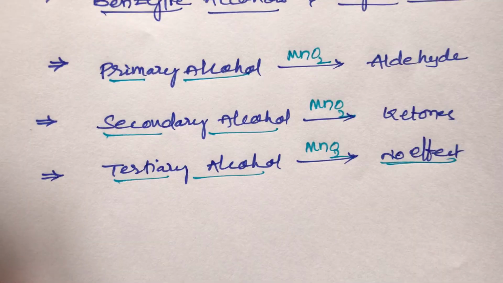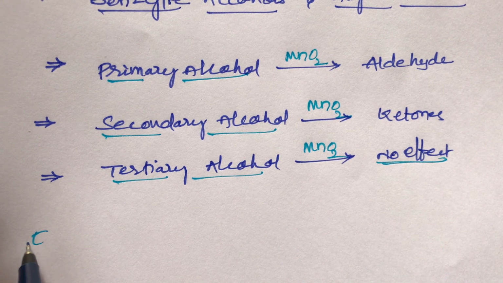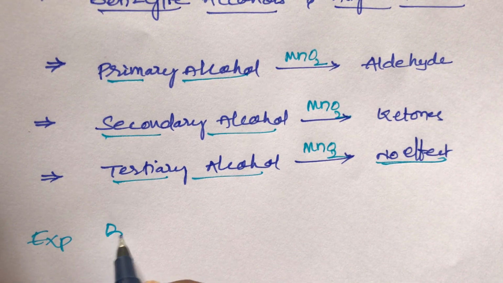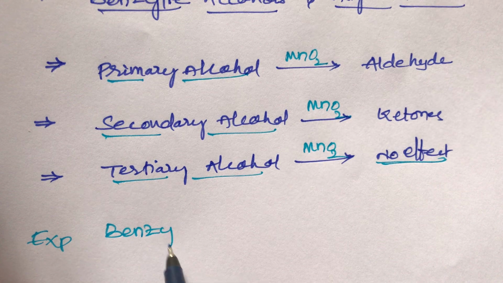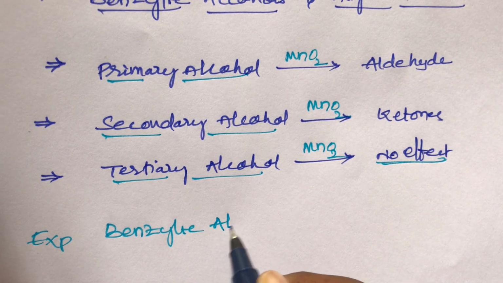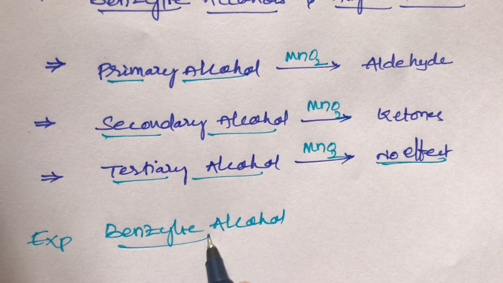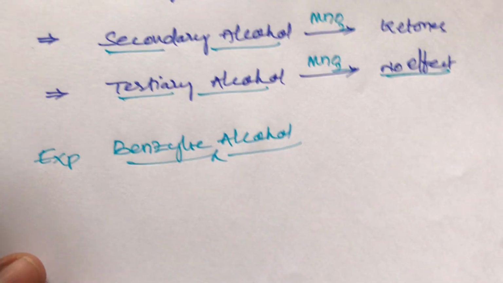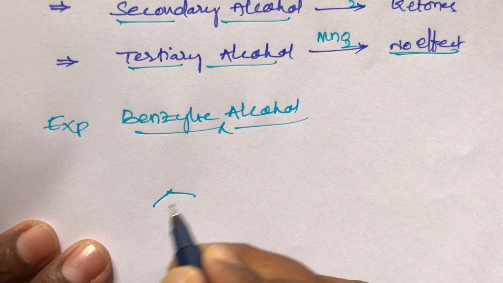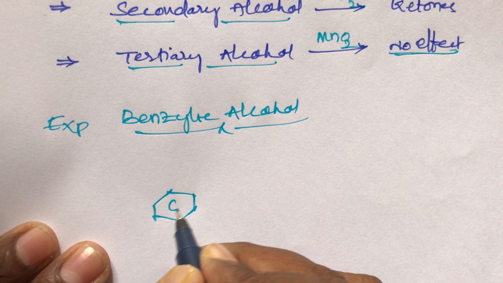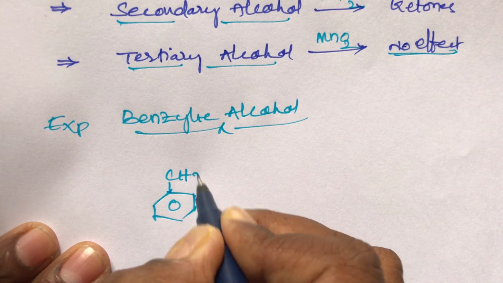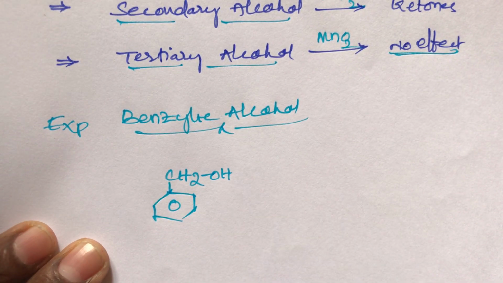Example for benzylic alcohol: benzene with CH2OH. This is called benzylic alcohol.